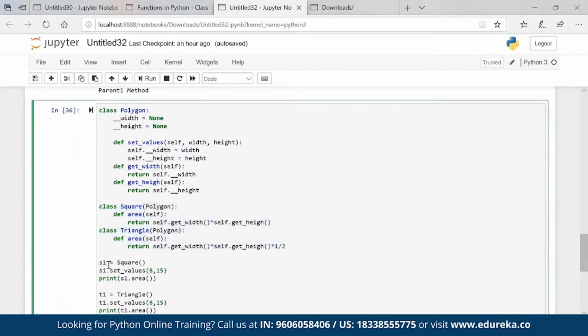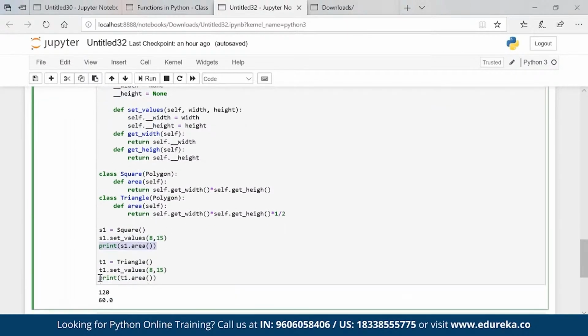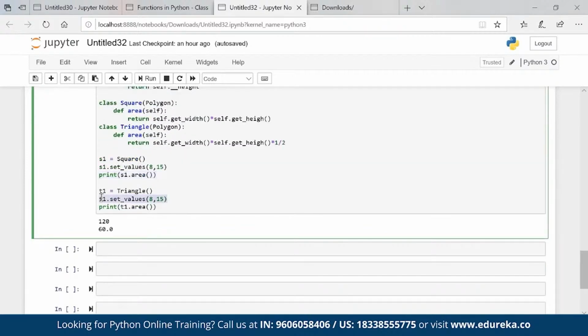I created an object S1 for square. I set the values through the setter. As I mentioned, I cannot set the values directly because these are private variables. So I'm calling this setter and then I'm finding the area. Same way for triangle, I am setting the values again and then I am finding the area for triangle.